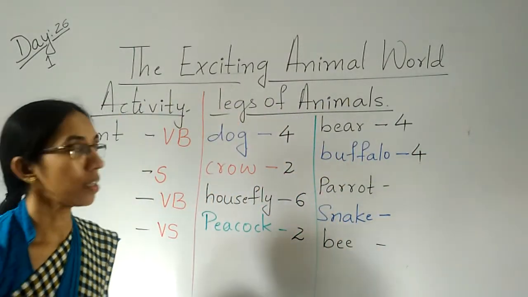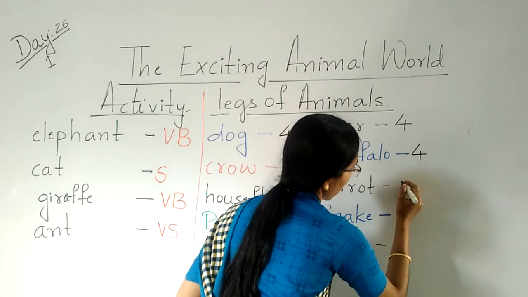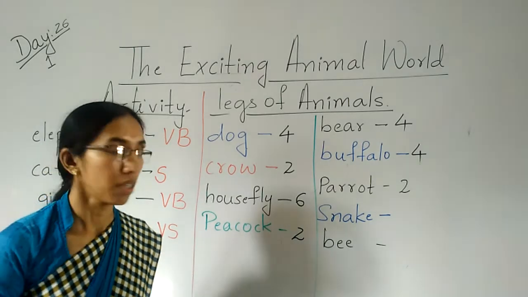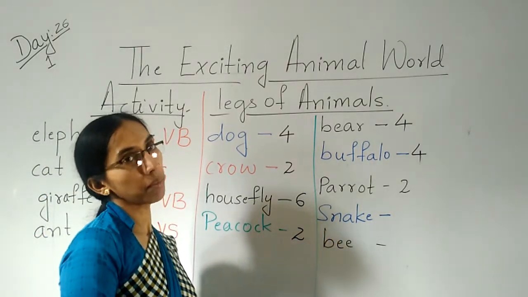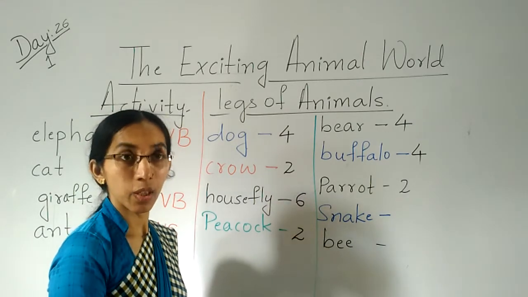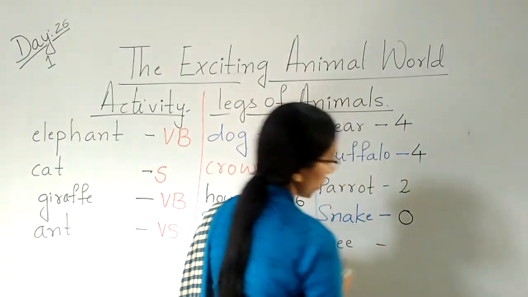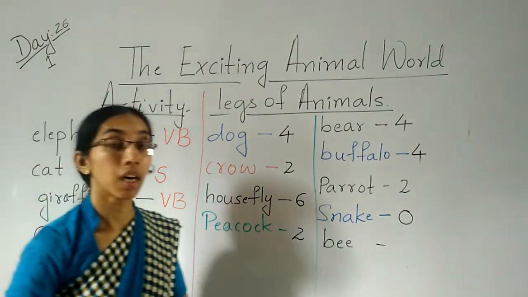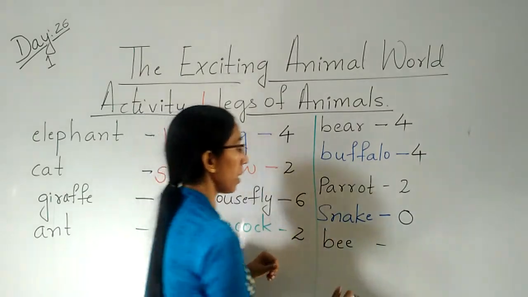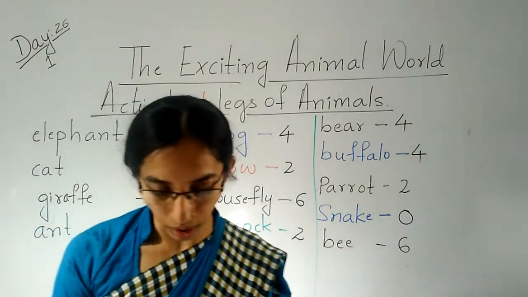Parrot. It's a bird. Yes. That means it has 2 legs. Snake. Snake is the crawling animal. How many legs does the snake have? Does a snake have legs? No. It doesn't have legs. That means 0. Bee. Honey bee. It is an insect. Very good. So how many legs does the bee have? 6. Very good. We'll do the next one.